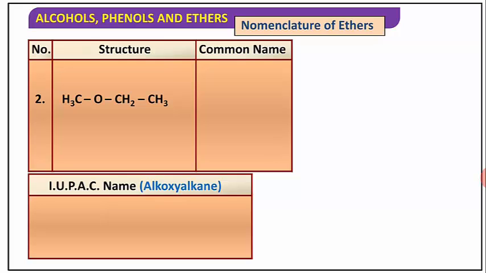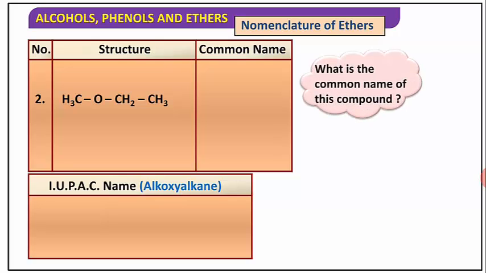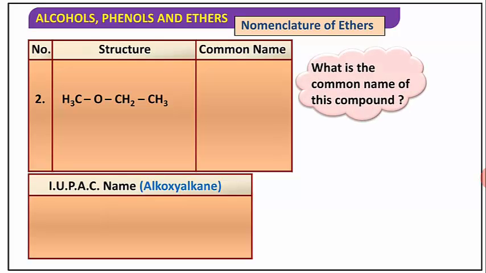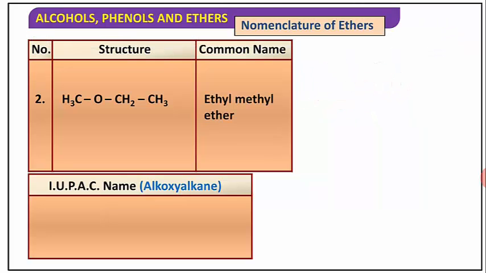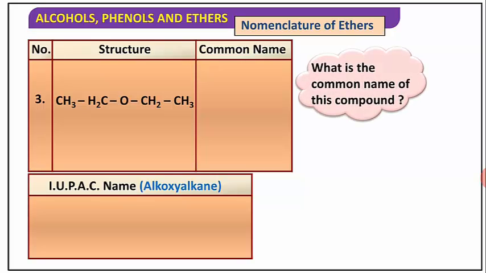Let's see the second example. One ethyl and one methyl group are attached to the ether. The common name is ethyl methyl ether, as ethyl comes first alphabetically. In IUPAC nomenclature, the ethyl group is the parent, therefore methoxy and two carbons is ethane, so methoxyethane.